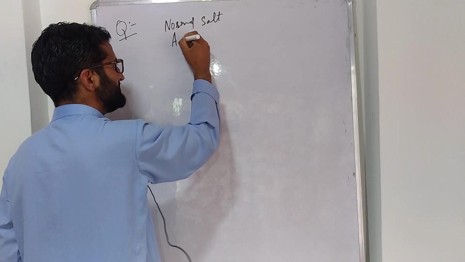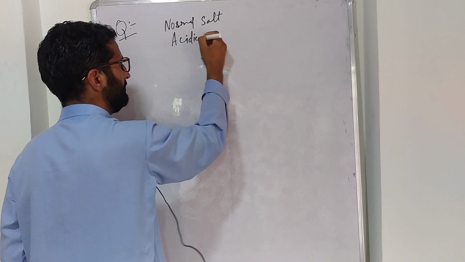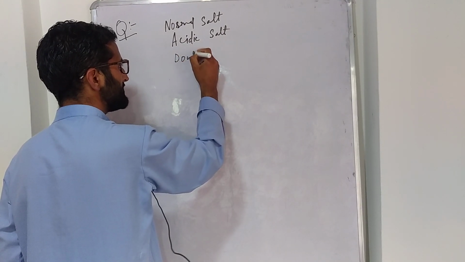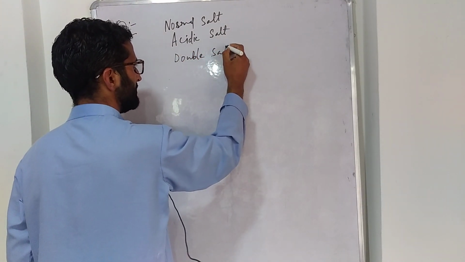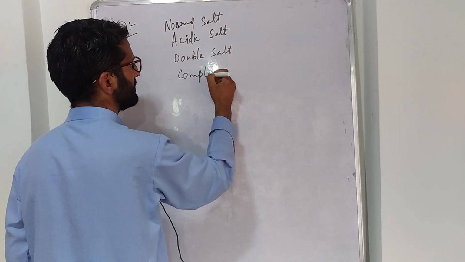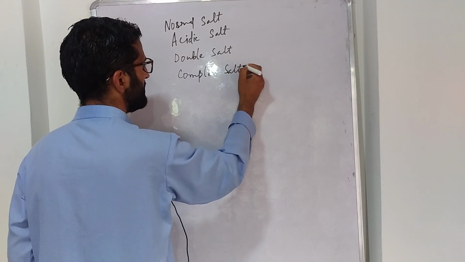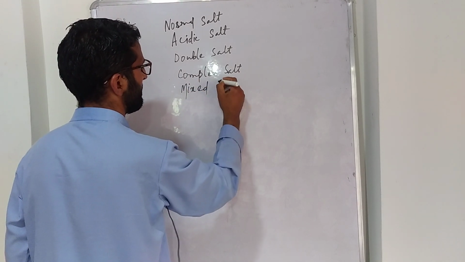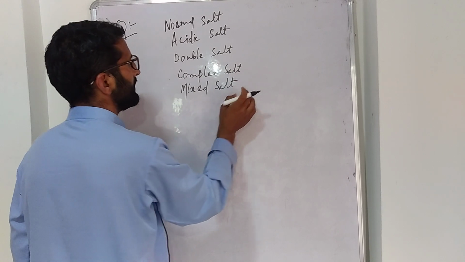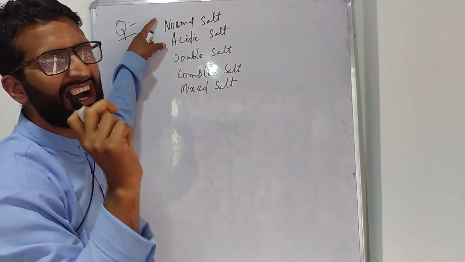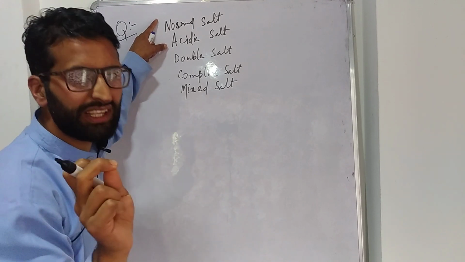Second one, it is acidic salt. Third one, it will be double salt. Fourth one, it will be complex salt. Fifth one, it will be mixed salt. See, on this side I have written the names of the types of salts.